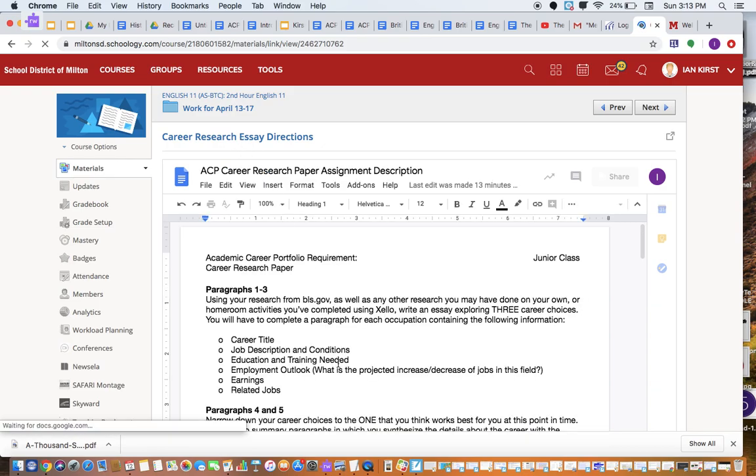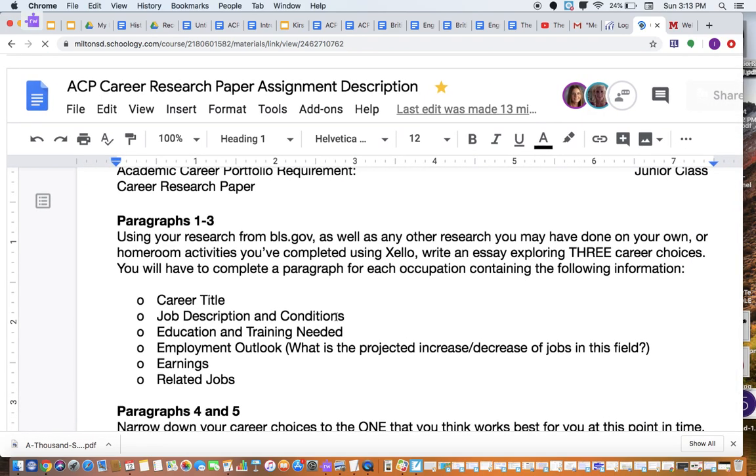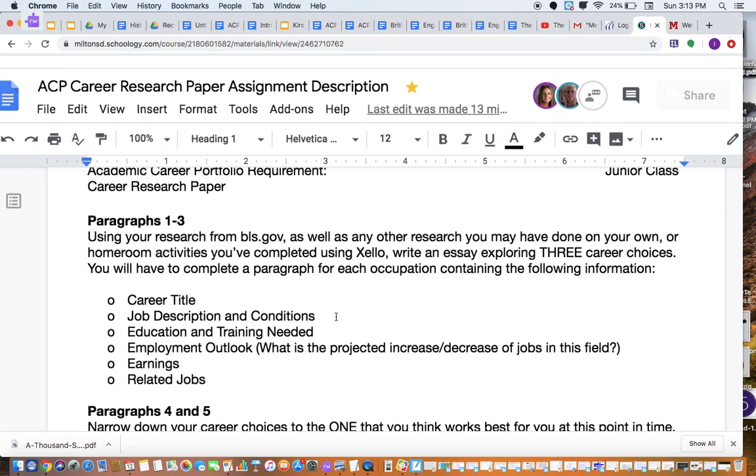And now, with the directions, this is going to be a unique essay for you guys. It's one that you're going to use for your ACP presentation next year. Not necessarily that this is a career that you're going to get into for sure. Obviously, that's not the case. But just that you know how to research careers. That's what they want to know.